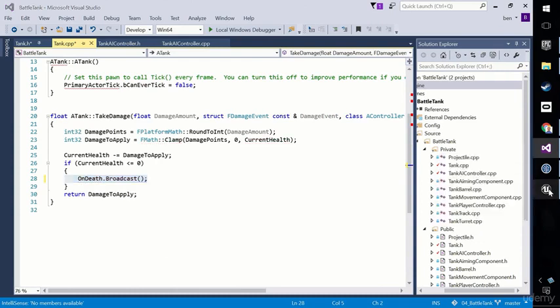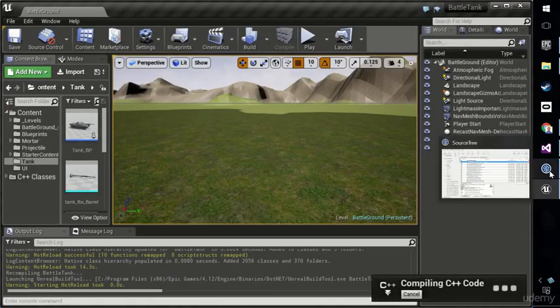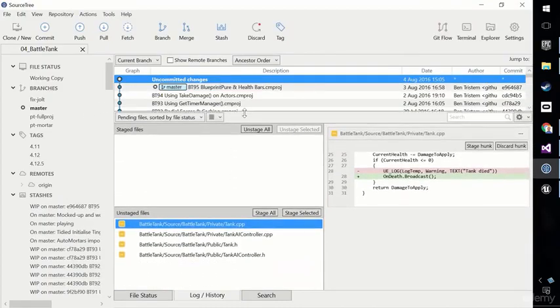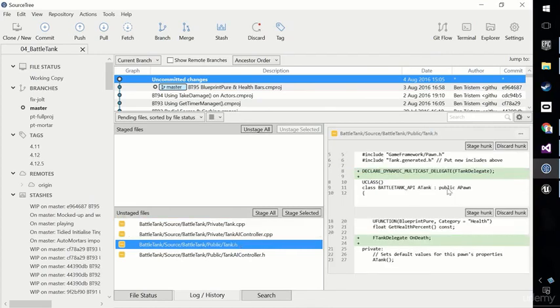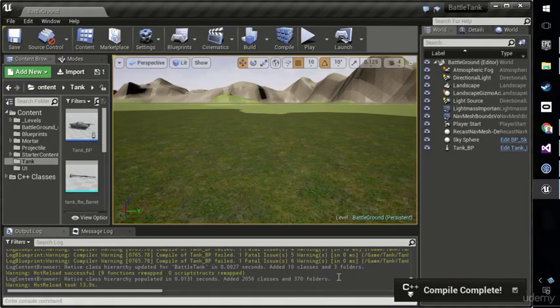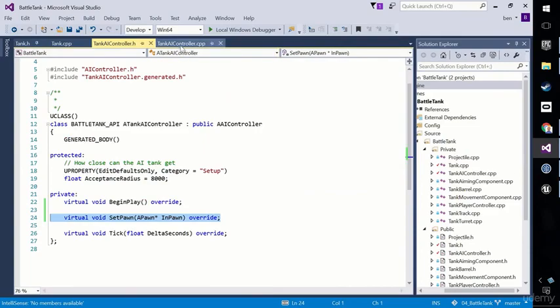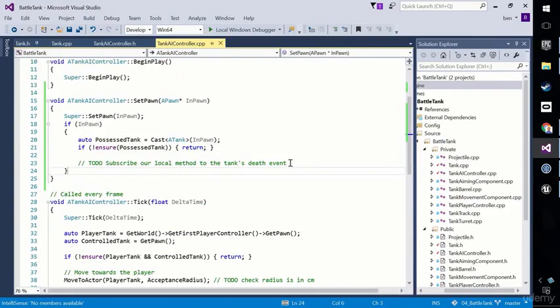Let's make sure that the code compiles to this stage. And while it's compiling, I'll show you what has changed on the tank. Just that, OnDeath.Broadcast in place of the log message. And on the tank header file, above the class, we have declare dynamic multicast delegate and the type, and then FTankDelegate OnDeath. Okay, so that has compiled, but of course, at this moment, we are not going to know whether it's working. So to know whether it's working, we're going to need to go into the tank AI controller, and then we're going to need to subscribe our local method.